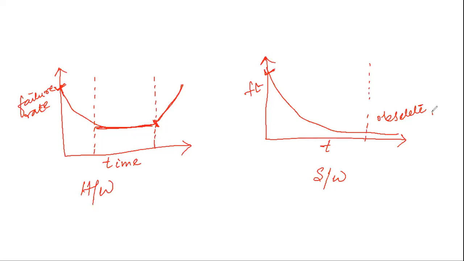And in software, what happens is they will give you the highest failure rate just after the purchase and installation. Just after purchase and installation, they will give you the highest failure rate, and as more errors are identified and removed, this curve will be reduced, this failure rate will be reduced. So the more correction is done, the more the failure rate is reduced. But in case of hardware, it will give you a higher failure rate after a certain time.